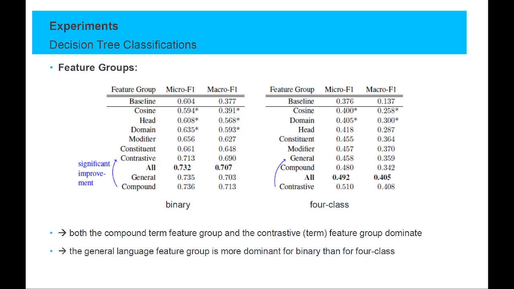For the binary setting, all features computed on the level of the compound perform best, while for the 4-class setting, contrastive features are the best. It is to note that the general language features are more dominant for the binary class than for the 4-class task. For the 4-class setting, contrastive features are significantly better than general language features. This shows the importance of termhood attributes for difficulty prediction here.